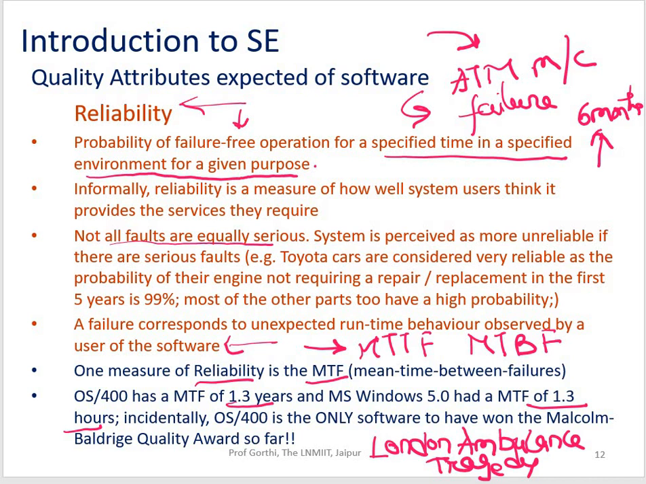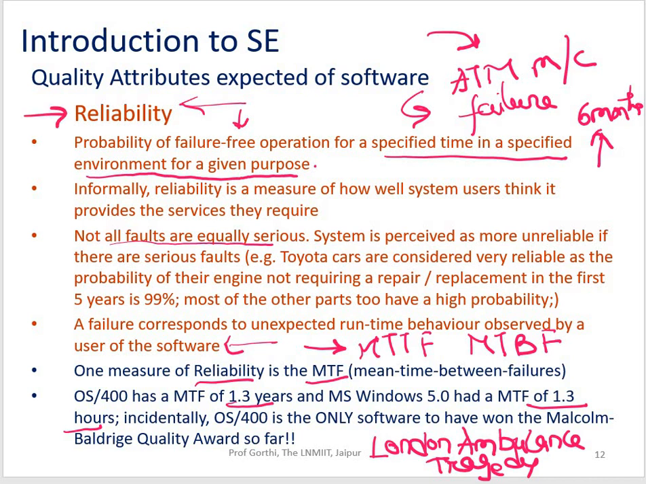This Malcolm Baldrige Quality Award is given by the US Congress in order to enhance quality in companies. All those companies who are implementing quality management systems and providing performance excellence in the fields of manufacturing, service, small business, education, and healthcare get the Malcolm Baldrige Quality Award. So this was all about reliability.